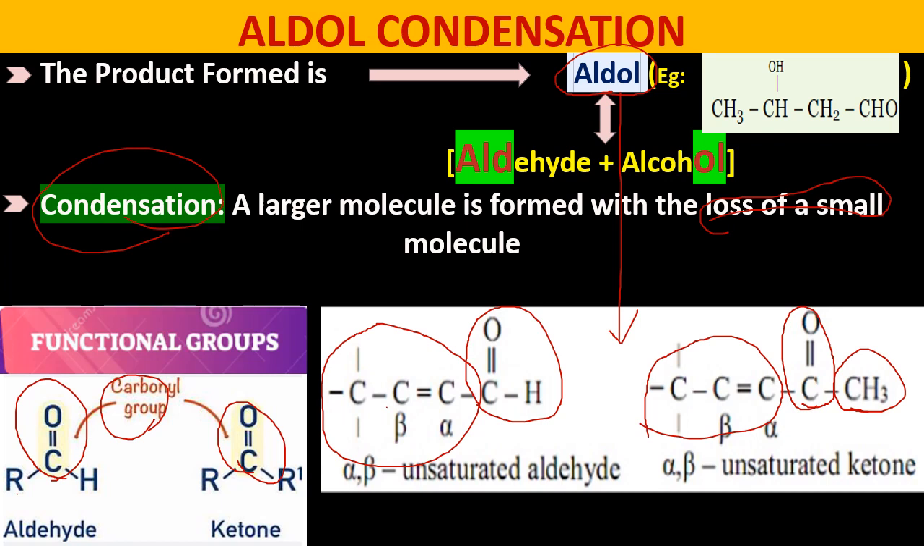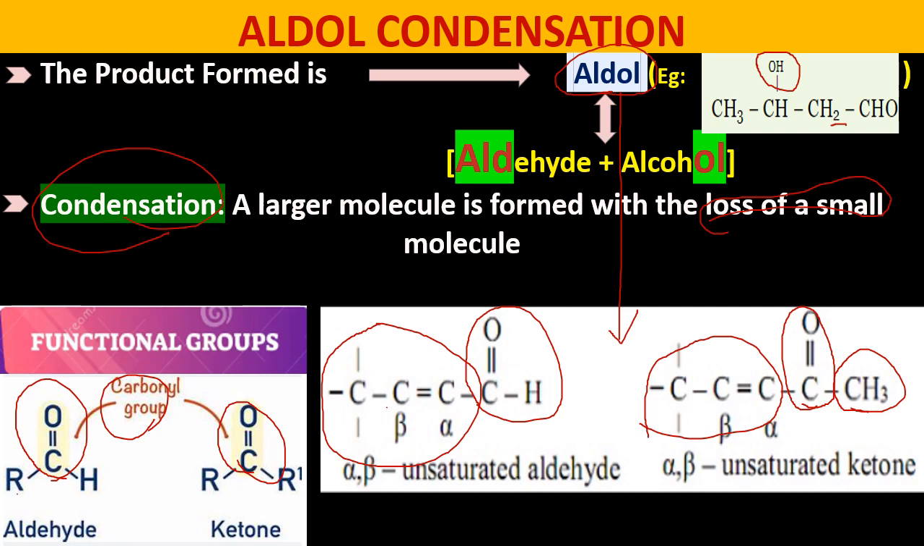When this aldol product undergoes condensation on further heating, it forms alpha beta unsaturated aldehyde or ketone, because on further heating, one hydrogen from alpha carbon and OH group from beta carbon are lost as water molecule. That is what condensation is, right? With the loss of small molecule, a large molecule is formed.